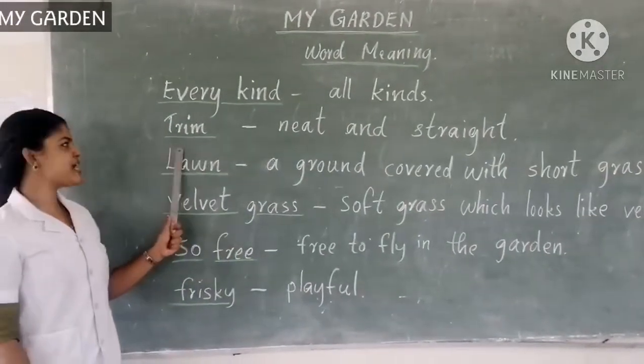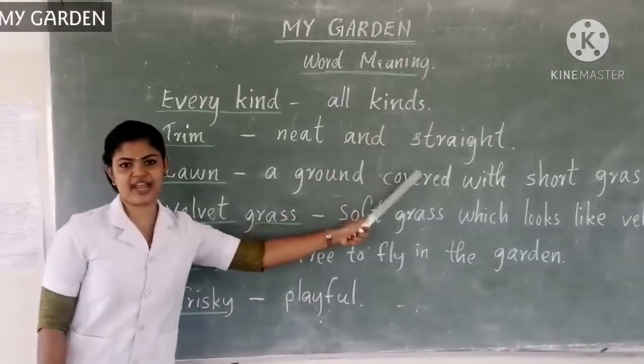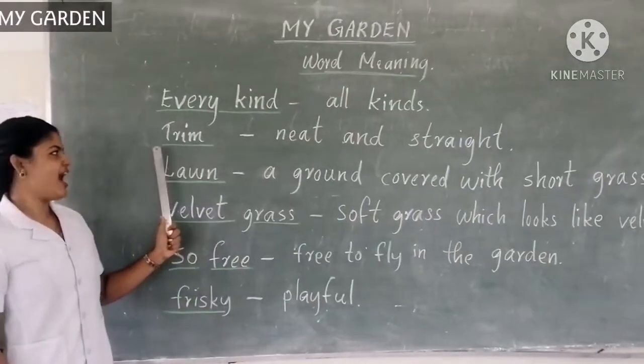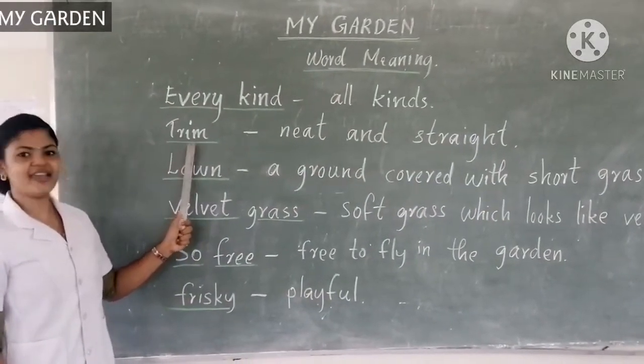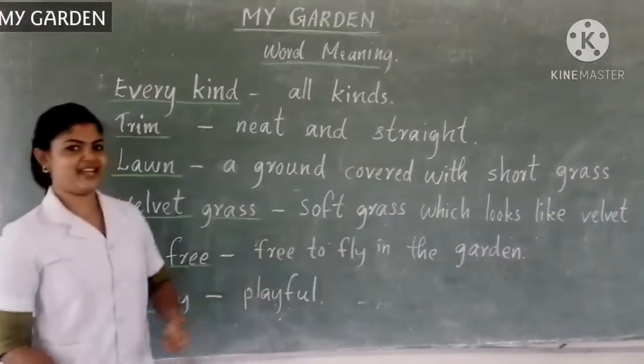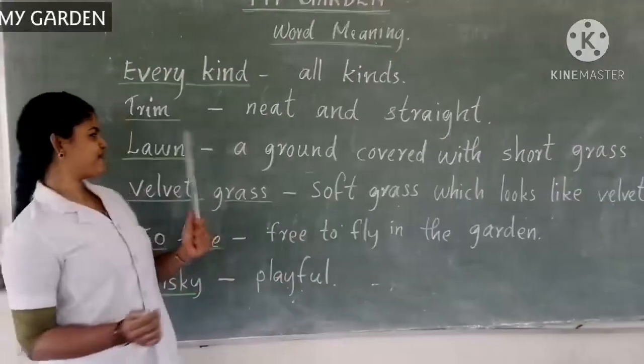Next one, trim. Trim means neat and straight. What is the spelling of trim? T-R-I-M. Trim means neat and straight. The sunflowers are neat and straight.